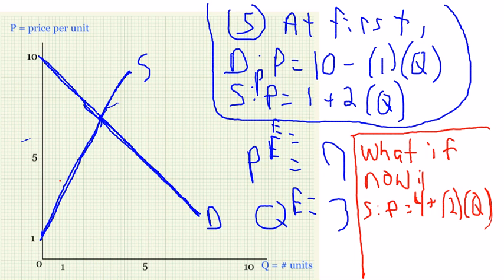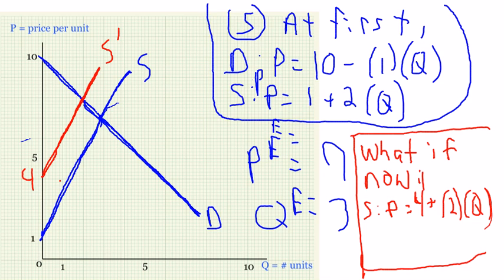But now something changes. In red over here, we've got a new supply curve. The new intercept of the supply curve is 4, and the slope remains 2. I'm going to come over here and trace this new supply curve out now. So I'm starting at 4 right here with a slope of 2. It's going to look something like this. That is my new supply curve. And of course what we want to ask is, is this an increase or decrease in supply, and how does the equilibrium price and quantity change?